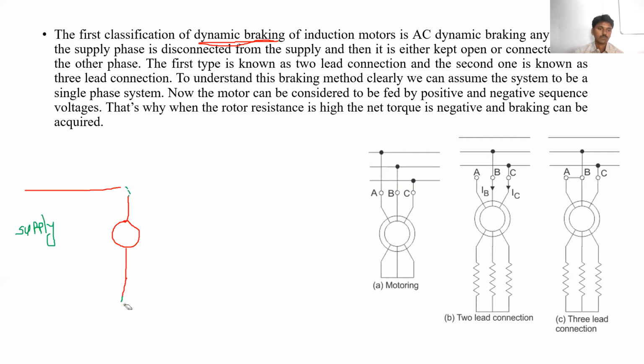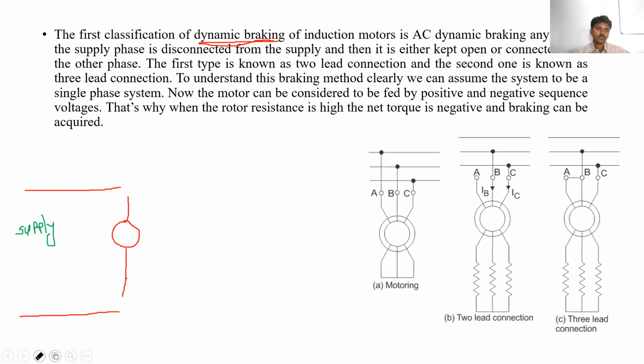By disconnecting the supply, the motor speed will automatically decrease and it will become zero, but it will take more time to stop the motor, to come to the zero position from the maximum speed.